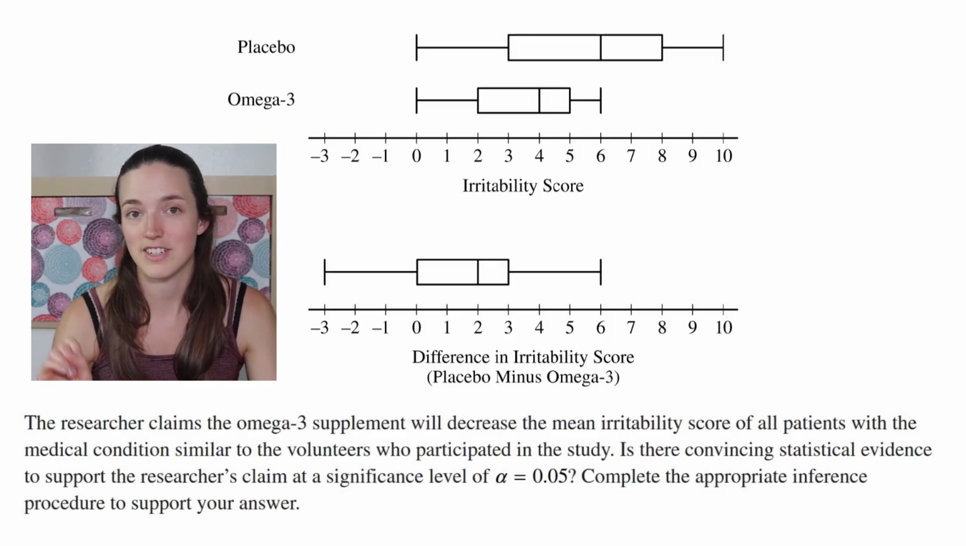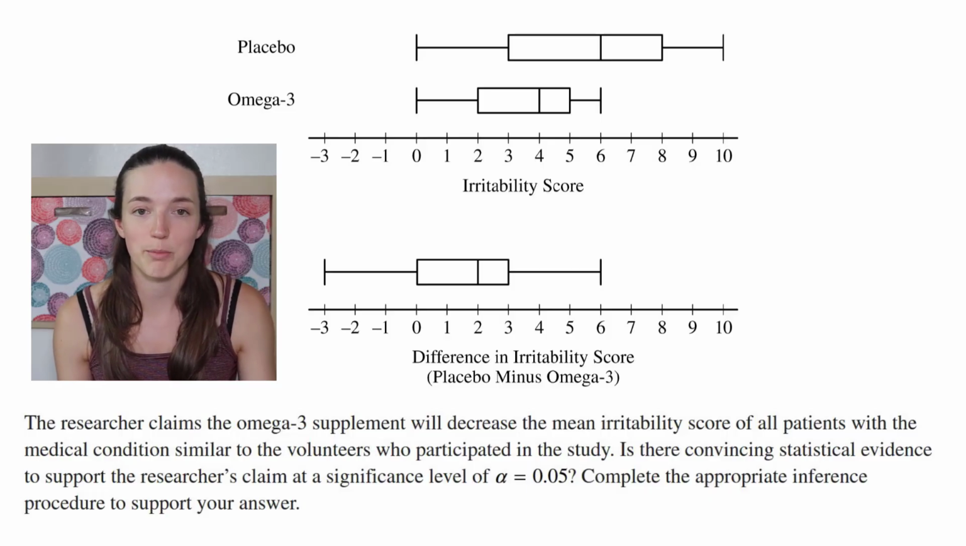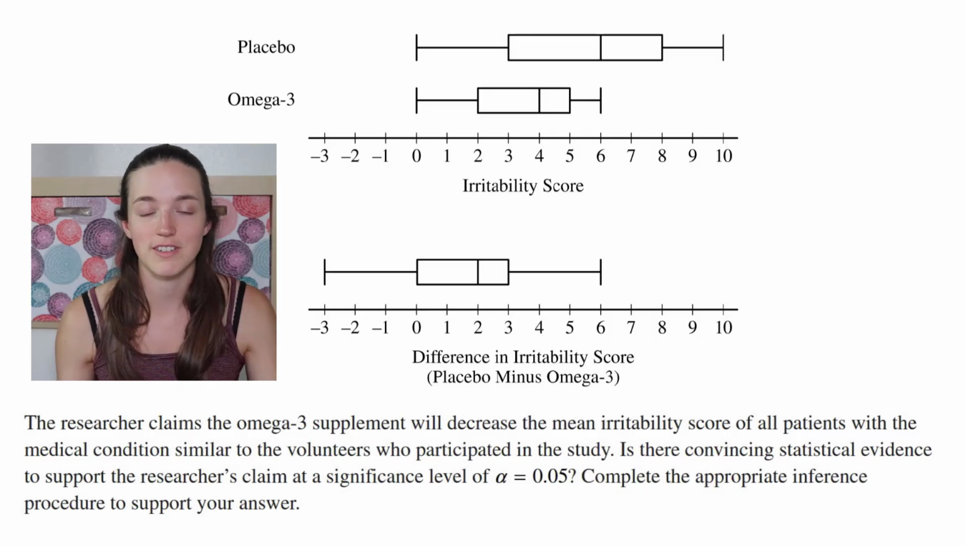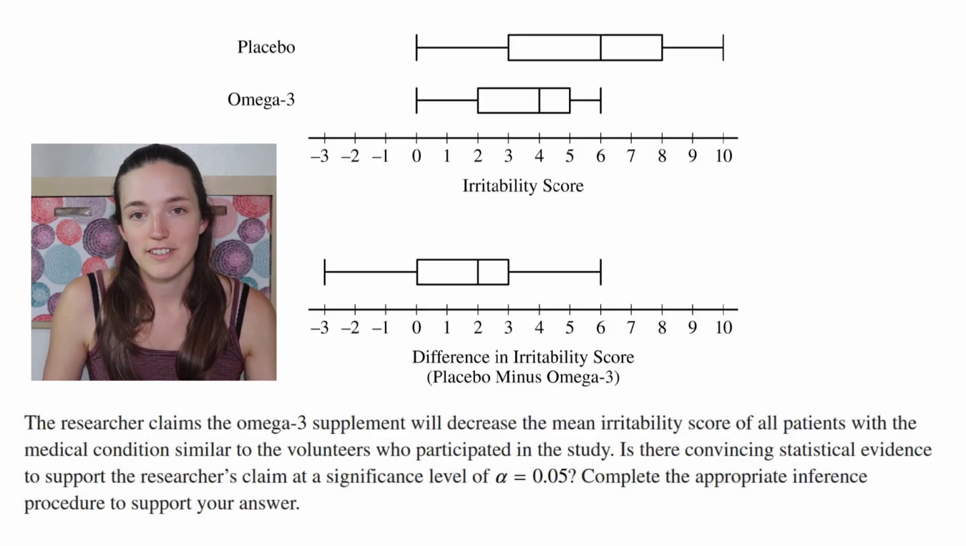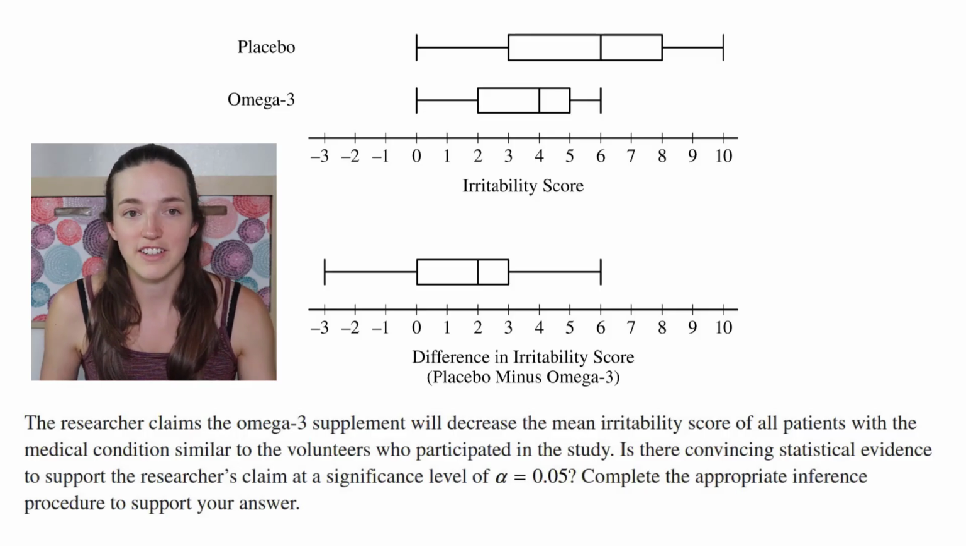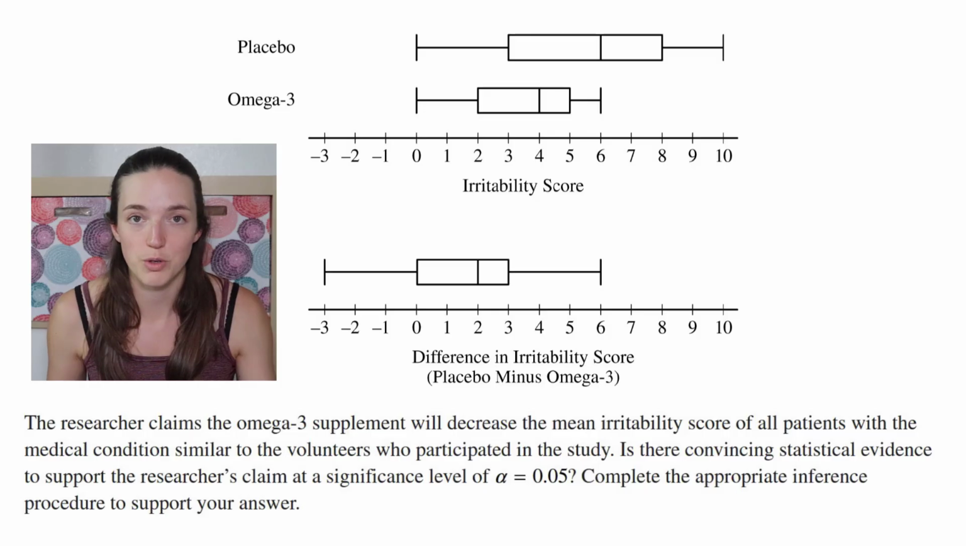So paired t-test. Now we can see from the graph, the irritability scores did seem to decrease a little bit with the omega-3. So that's good. And then you can see at the bottom, they've got the differences. So for each person, they took their placebo score minus the omega-3 score and plotted them. Okay, so they're asking us, is there convincing statistical evidence to support the researchers' claim, which was that the omega-3 supplement will decrease the irritability scores?